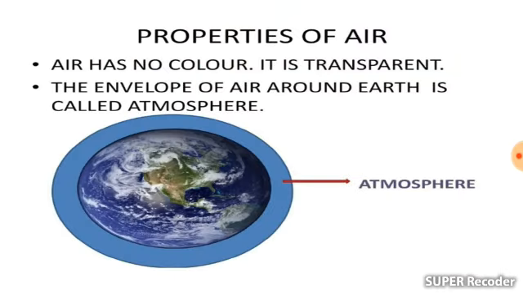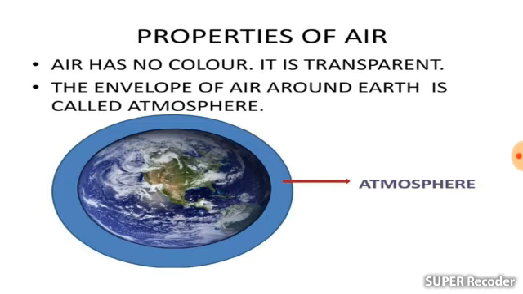So the properties of gases: we know that air is all around us. It has mass as well as it occupies space. It takes up space, right? Air is also colorless. It has no color. It is transparent, right? As well as air is also odorless. It has no smell. We cannot see the air. We cannot touch the air. But we can feel the air, right?